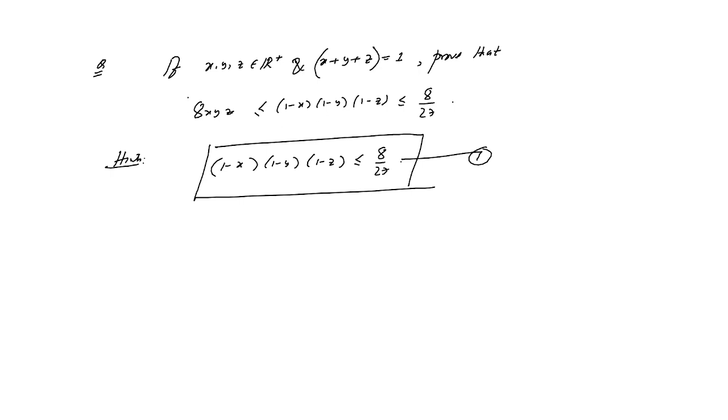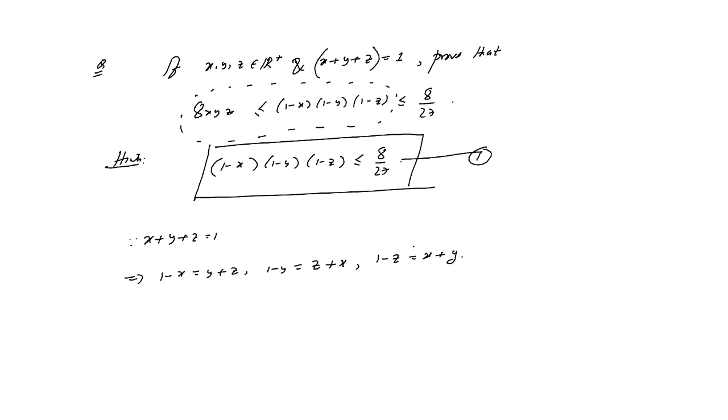For the left side inequality, how will we prove it? Since x plus y plus z equals 1, we can write 1 minus x equals y plus z, 1 minus y equals z plus x, and 1 minus z equals x plus y.